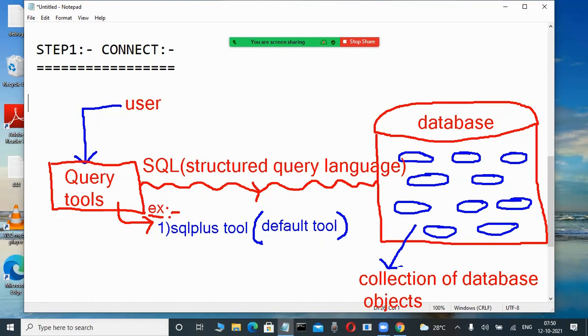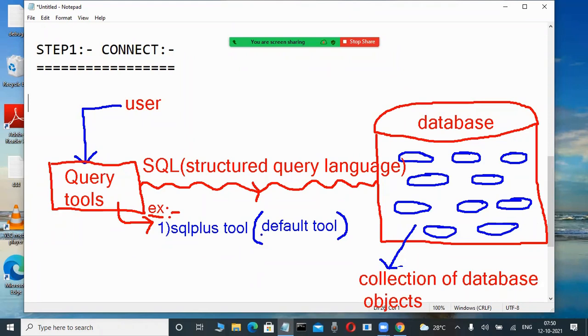Again I'm repeating, whenever we are installing Oracle software, automatically one default tool is created in your system. That default tool is the SQL Plus tool, one of the query tools. That is a command line interface. Through this tool, this is a default tool, you are not required to load this tool explicitly. Okay, now through this tool, daily we connect to the database. How? I will tell you.